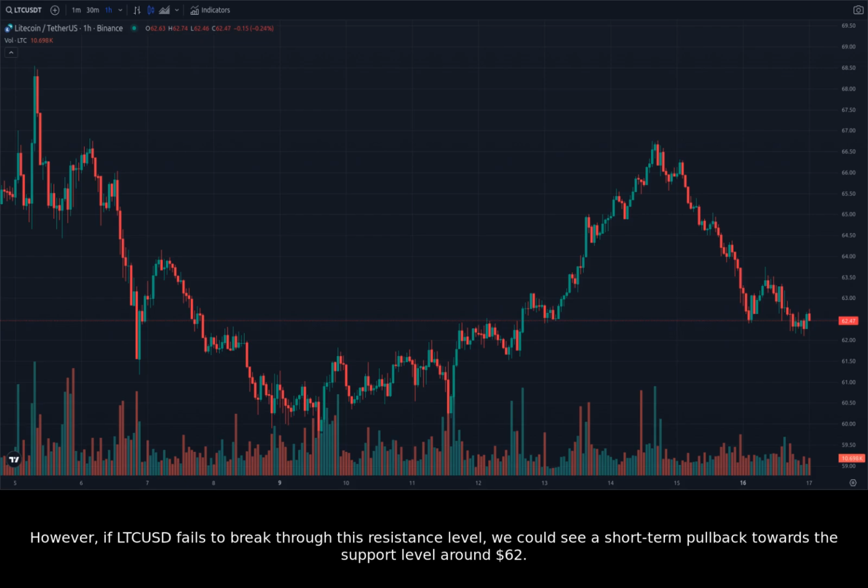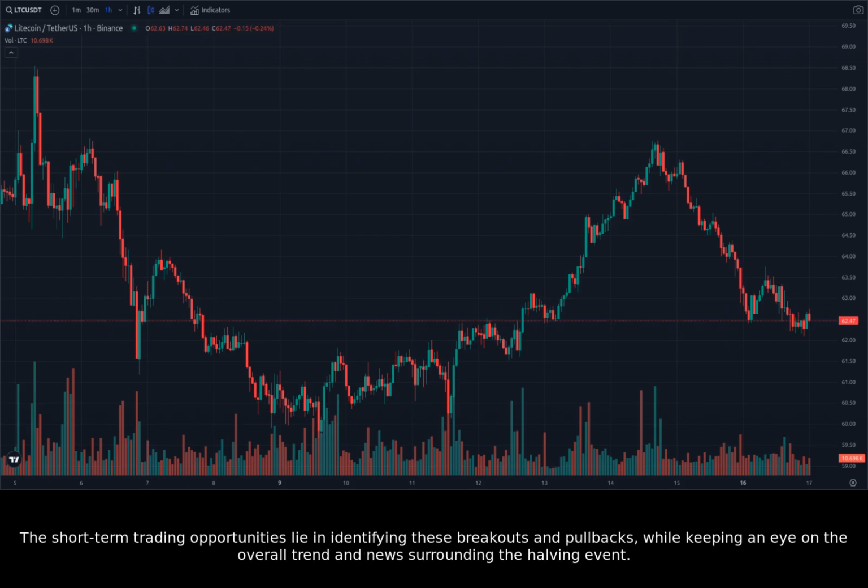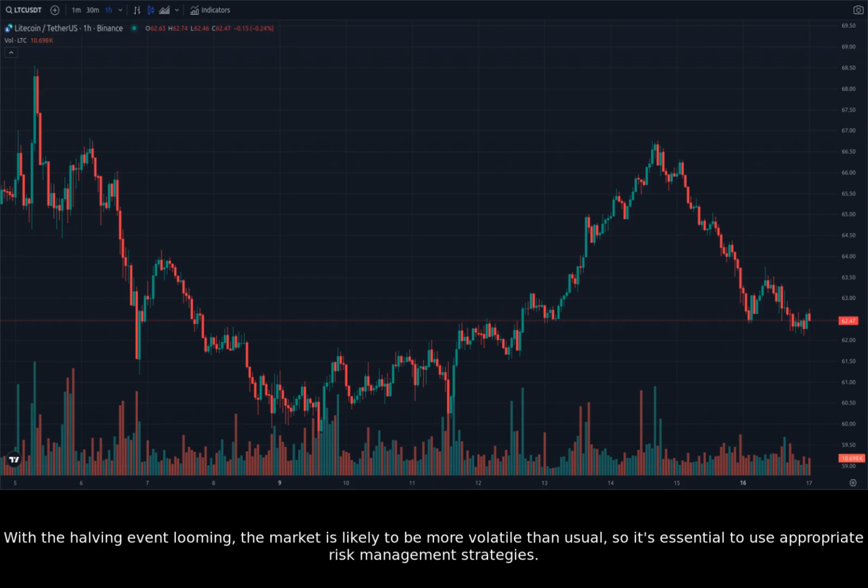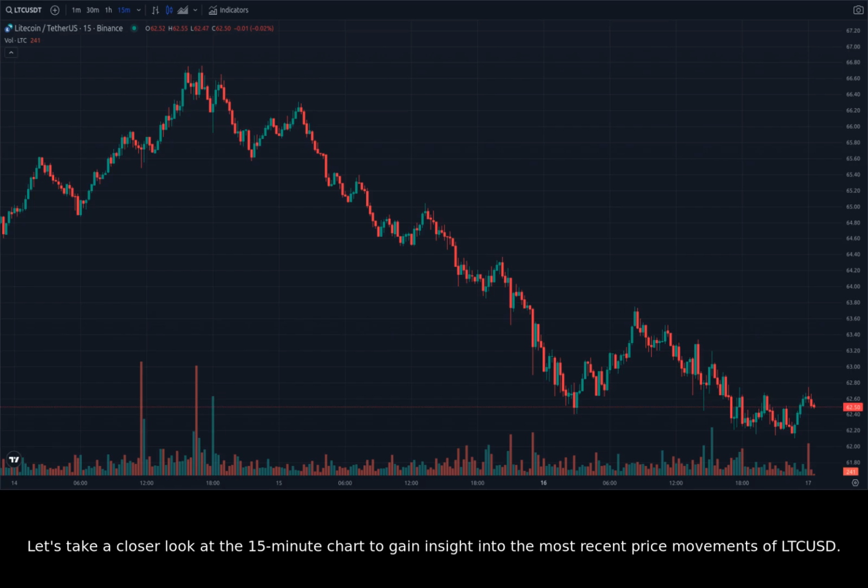However, if LTCUSD fails to break through this resistance level, we could see a short-term pullback towards the support level around $62. The short-term trading opportunities lie in identifying these breakouts and pullbacks, while keeping an eye on the overall trend and news surrounding the halving event. With the halving event looming, the market is likely to be more volatile than usual, so it's essential to use appropriate risk management strategies. Let's take a closer look at the 15-minute chart to gain insight into the most recent